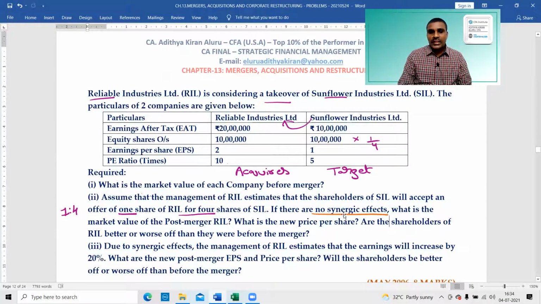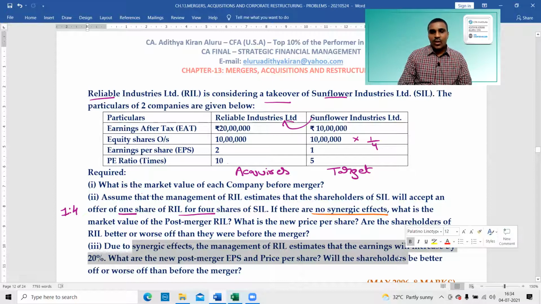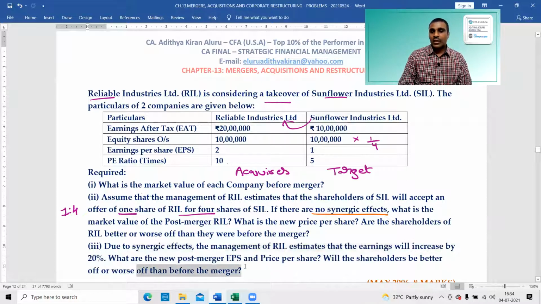If there are no synergic effects, what is the market value of the post-merger RIL? What is the new price per share? Are the shareholders of RIL better off or worse off than they were before the merger? Next, due to synergic effects, the management of RIL estimates that the earnings will increase by 20%. What are the new post-merger EPS and price per share? Will the shareholders be better off or worse off than before the merger?